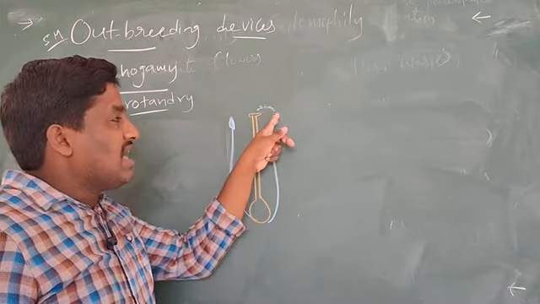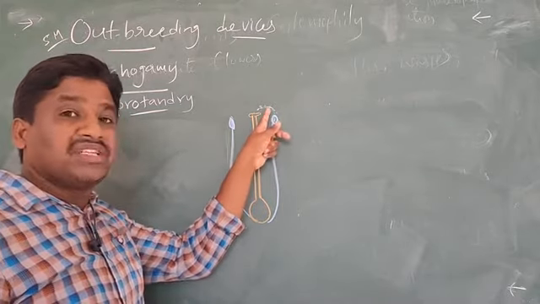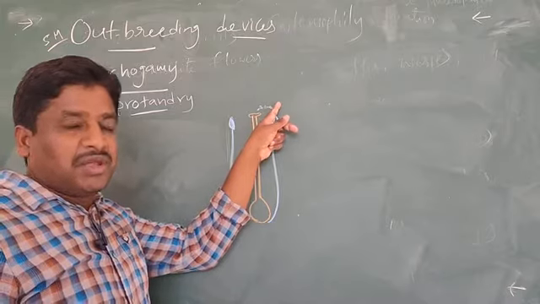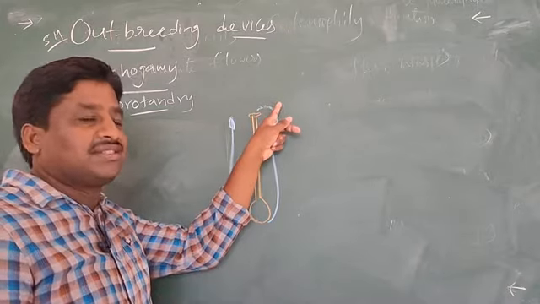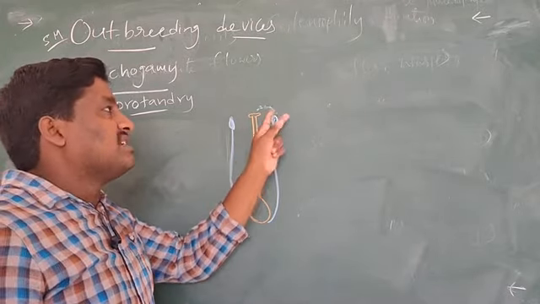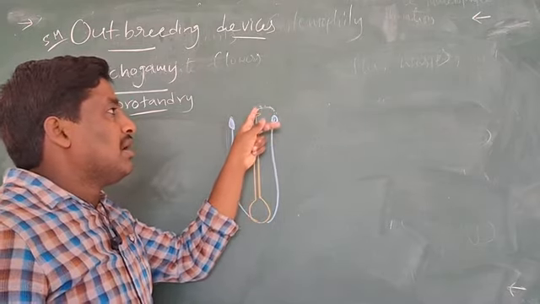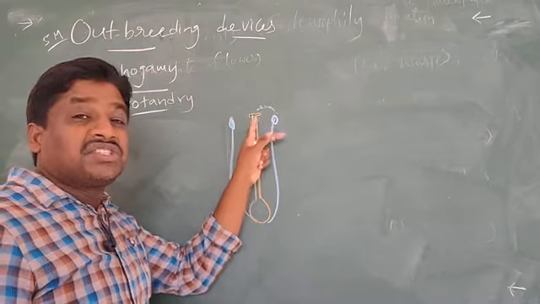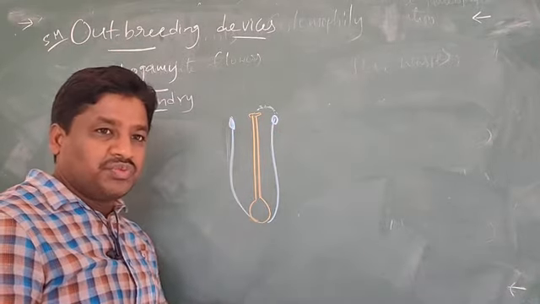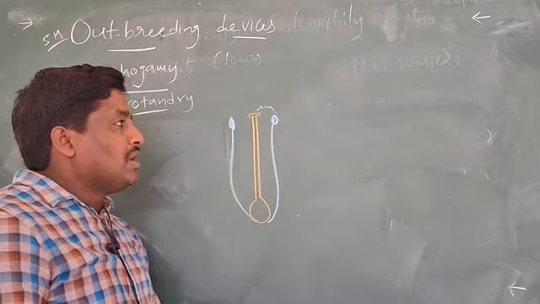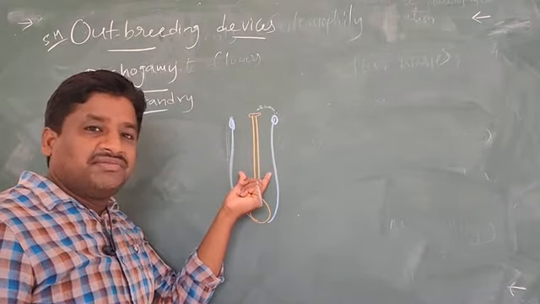Pollen grains are released. That means the anther is mature, pollen grains are released and landed, but the stigma is not receptive. So in such a way what will happen?